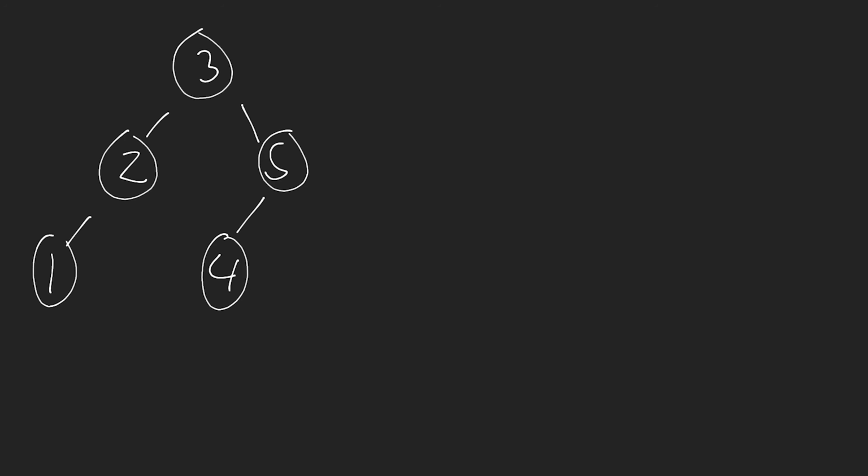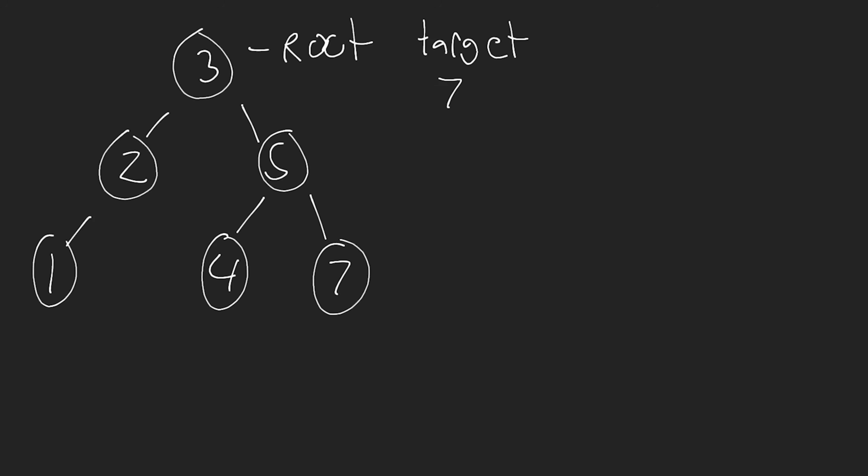We'll have 3, 2, 1, and then something like 5, 4, and then 7, okay? Now this is our root node. And let's say we want to traverse through this tree and find if a node exists inside of the tree. Well, how would we do that? The way that we would write this algorithm is that we'd essentially have some value, which is the target value that we're looking for. So in this case, we can refer to this as the target, okay? Now, we can say the target is equal to something like 7.